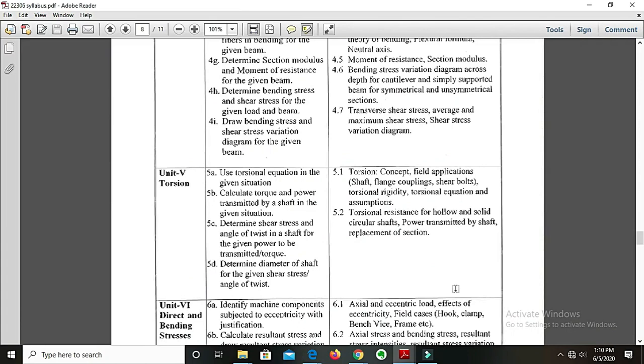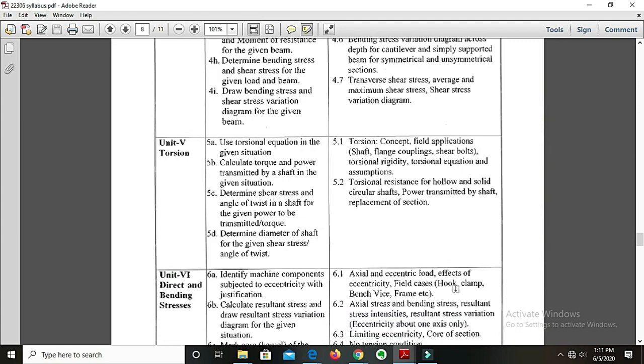Now in this particular topic we are going to learn what exactly torsion stands for. So you must be knowing about the fan or the shafts. Those rotate. So while rotating, what changes occur in that body? What exactly happens to that body in terms of stress? We are going to learn in this particular topic.